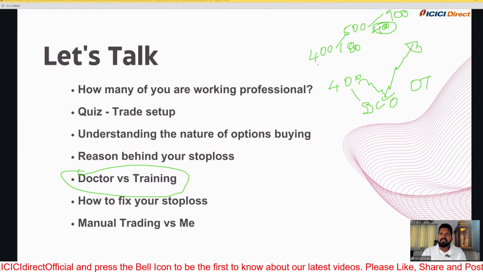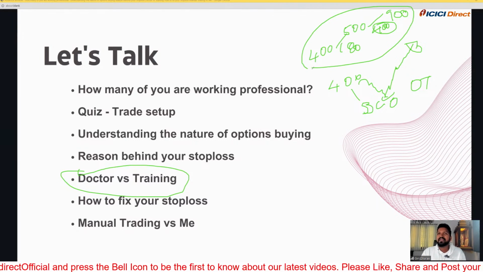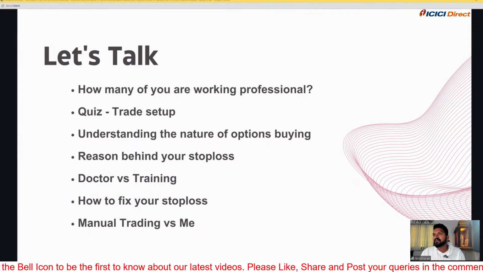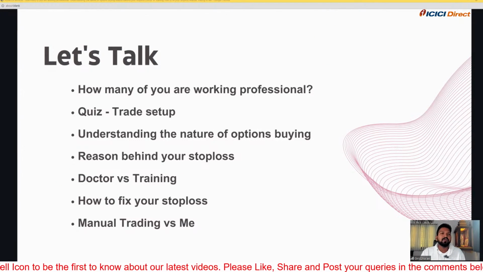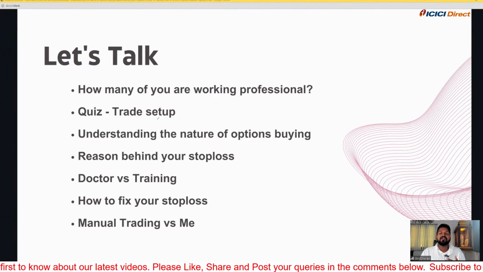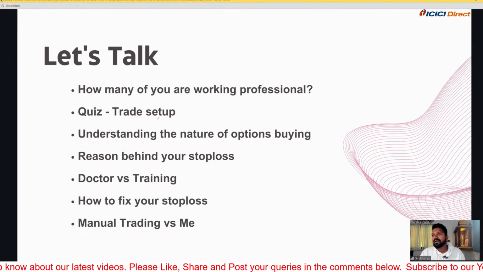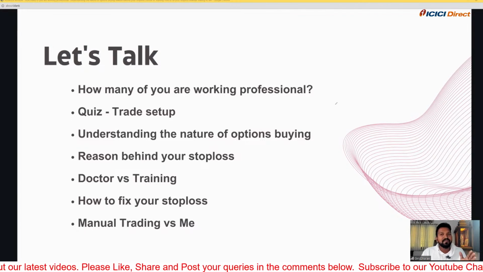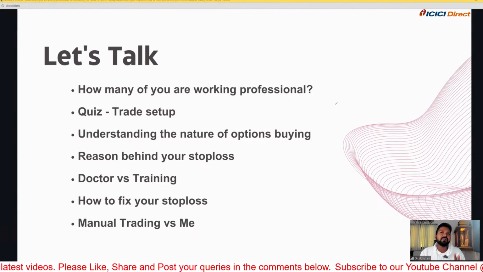Whenever I was doing manual trading, I was not able to be very happy, even though you make money. So always remember one thing: whenever you're configuring your trade setups, if it is possible to automate it, go ahead and automate. And if you are able to sit before the system from 9:15 till 3:30, then it's well and good. You just try to follow it strictly.